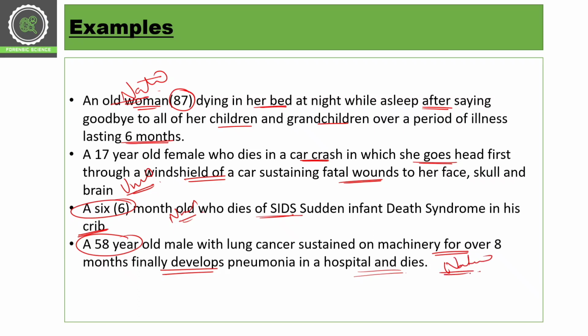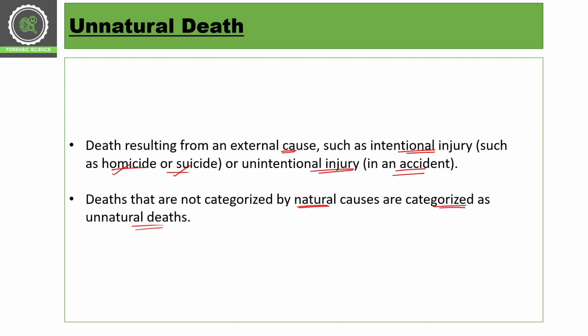So, with the help of important characteristic features, we can identify natural and unnatural causes of death. And in case of unnatural causes of death, investigation is required to identify the real cause of death, and whether that real cause of death involves intentional injuries or not.